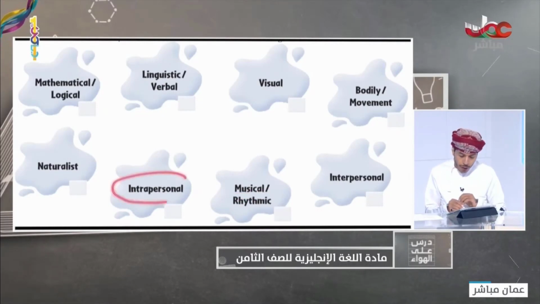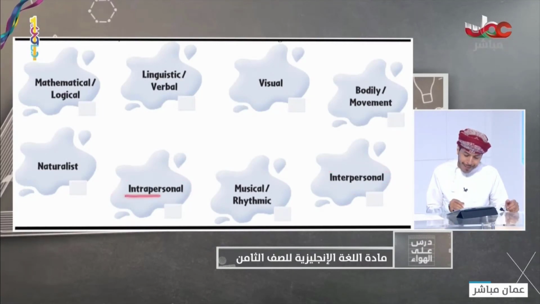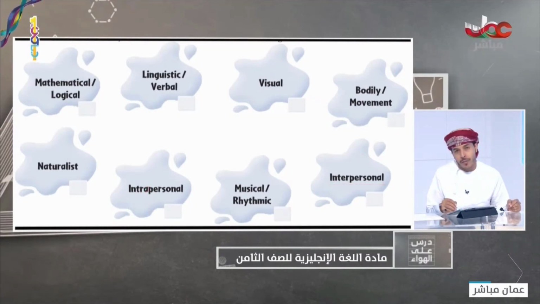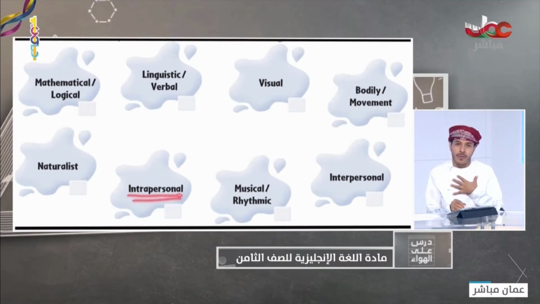Now, we are left with intrapersonal and interpersonal intelligence. The first one, intra, okay? Intra, look at this one, okay? They differ in one letter only. Intrapersonal, and this one is interpersonal, okay? Intrapersonal means what? It deals with the students who love themselves, to deal with themselves. They like doing things themselves, do homework themselves, okay? They like the activities that they are alone in these activities.